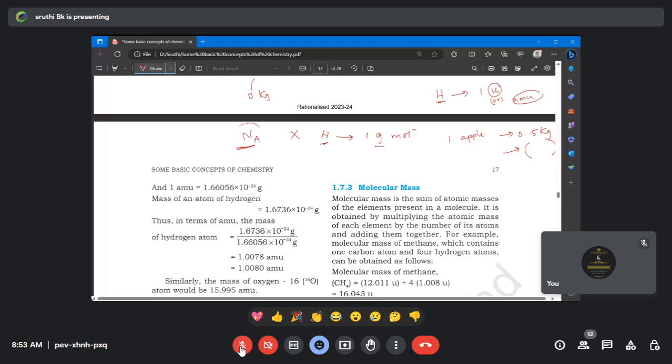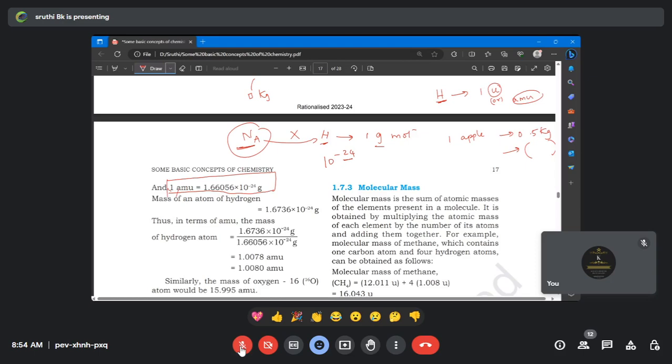So Avogadro number of hydrogen atoms we can see because it's a huge number of atoms, which is 1 gram. But one hydrogen atom is very, very small, and the unit is not gram, it is U or AMU. Are you clear? Is there any doubt? No, ma'am. So a very important relationship is AMU. 1 AMU is equal to how much gram? 10 to the power of minus 24. Is it a big value or a small one? Small value.